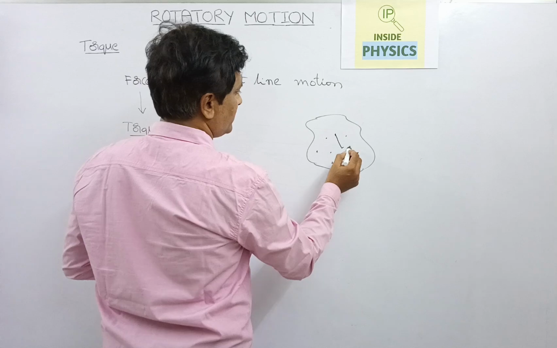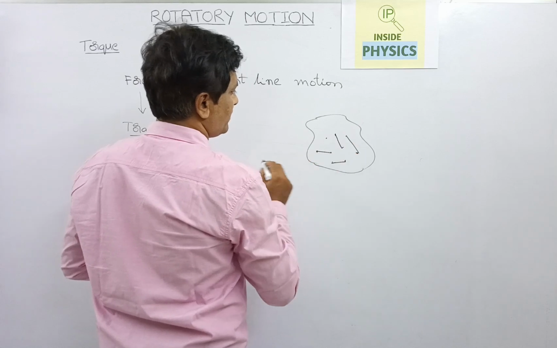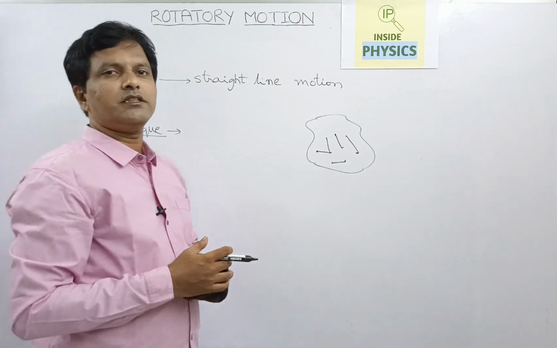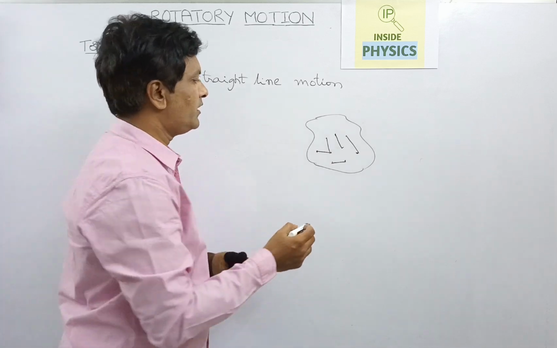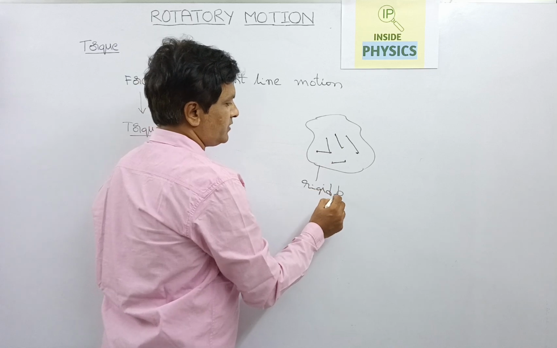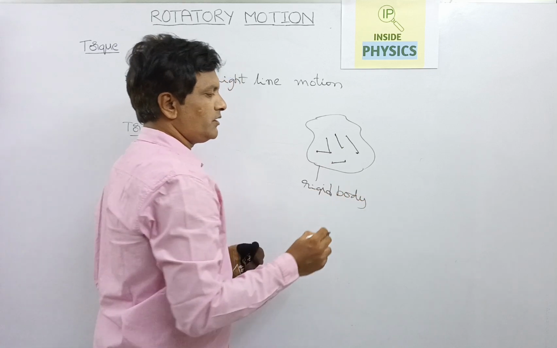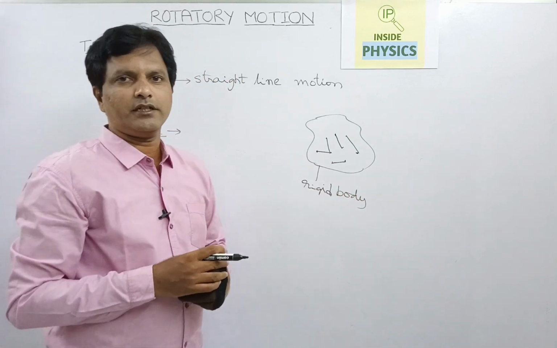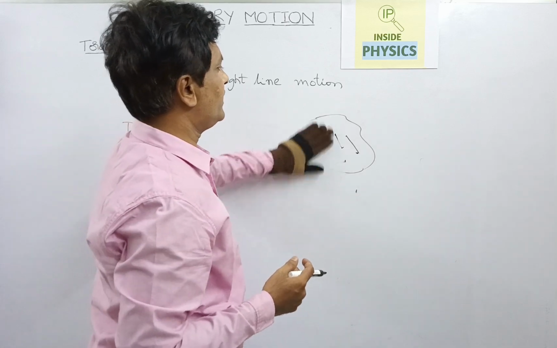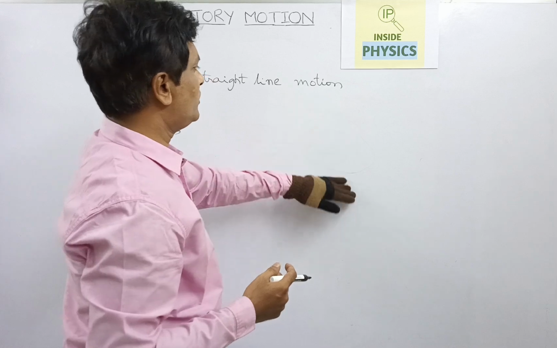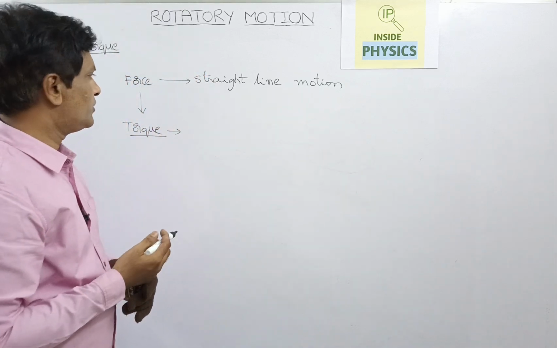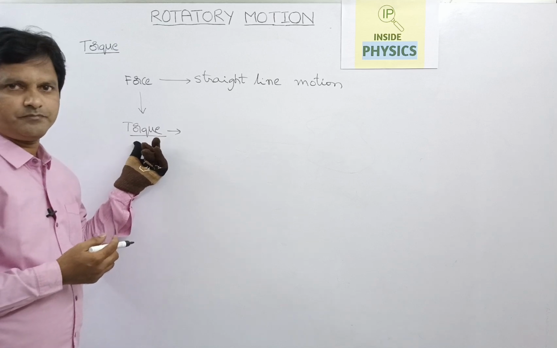If a rigid body is in motion, generally we mean it is in translatory and rotatory motion. So for translatory motion, force is the cause, and for rotatory motion, torque is the cause.